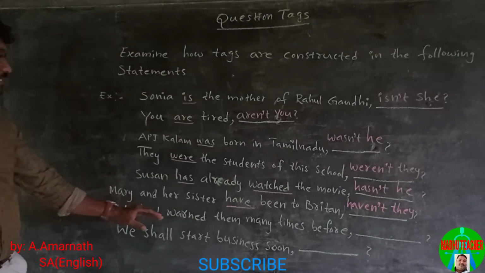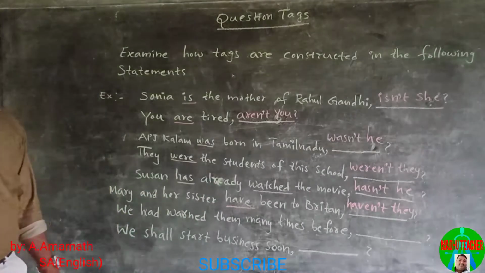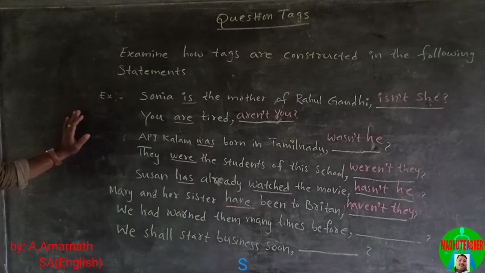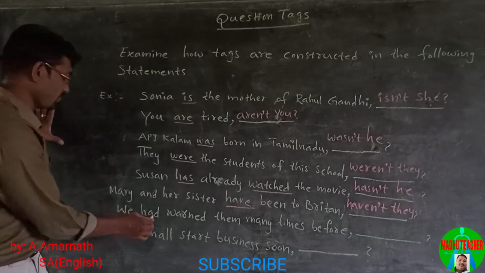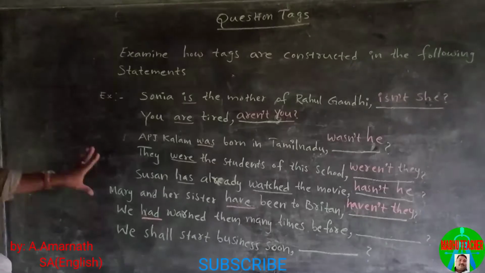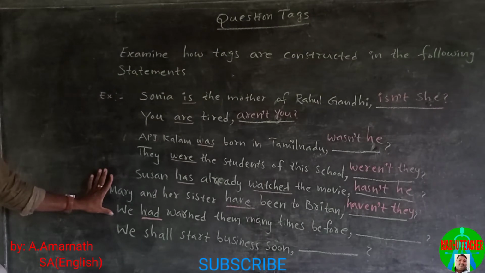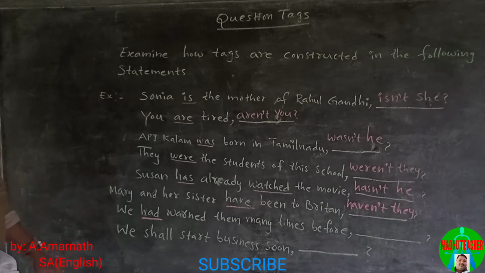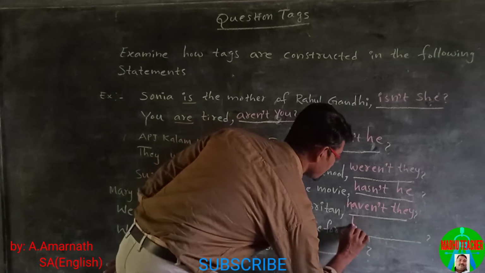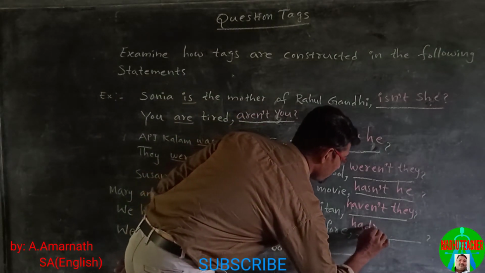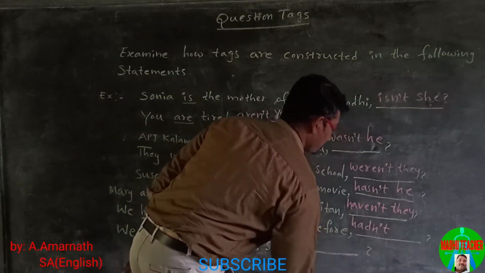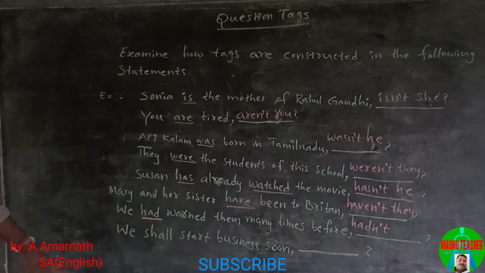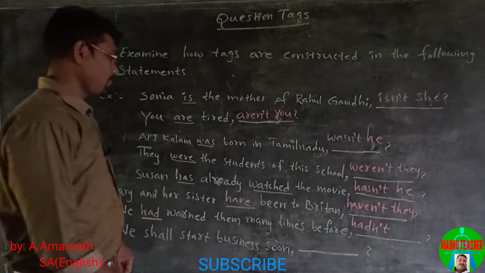We had warned them many times before. In this sentence, the helping verb is had. The statement is positive. So the tag will be negative. Hadn't. And the pronoun here is we.